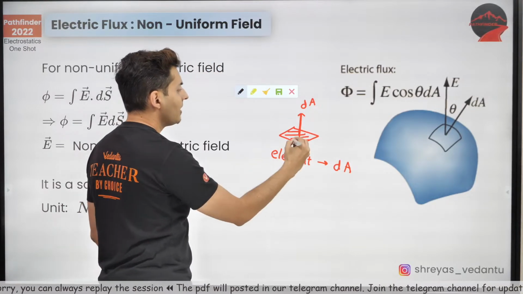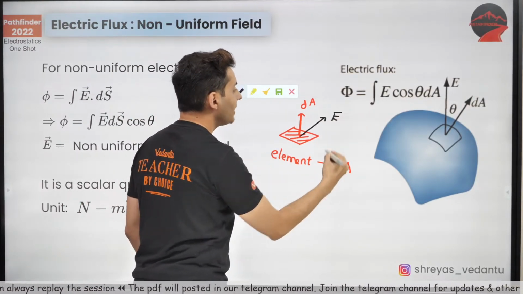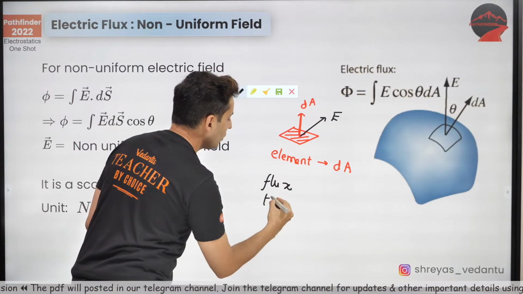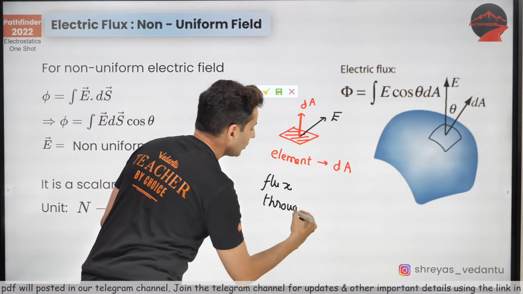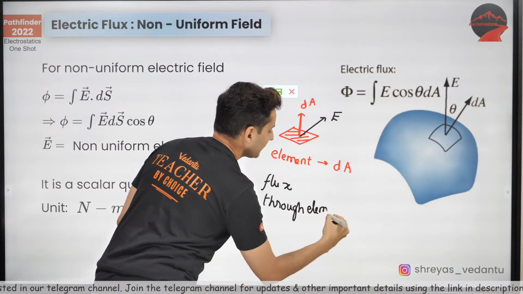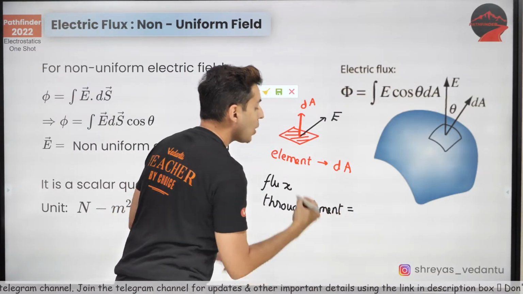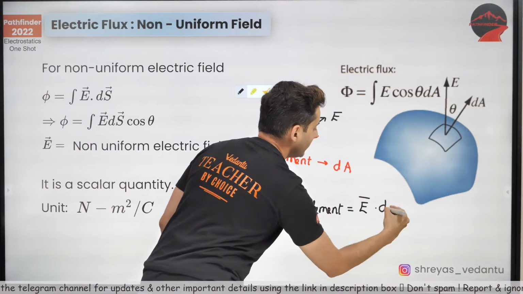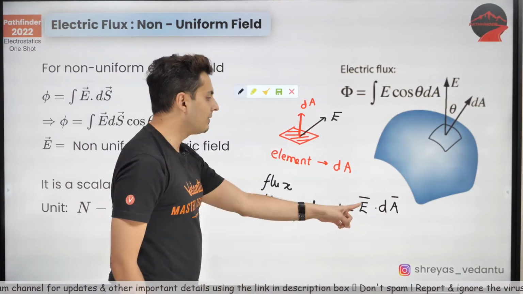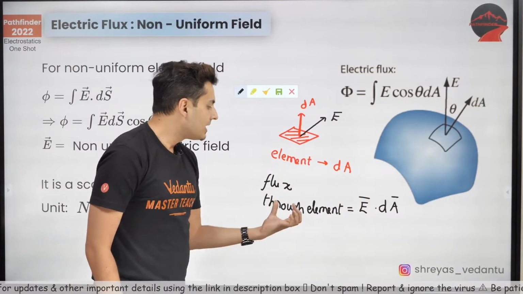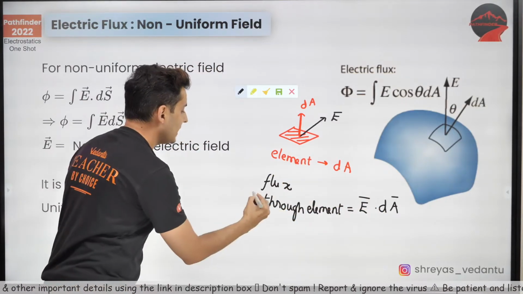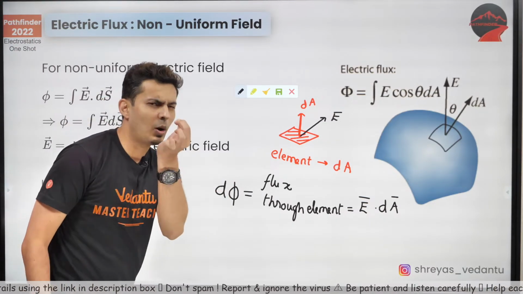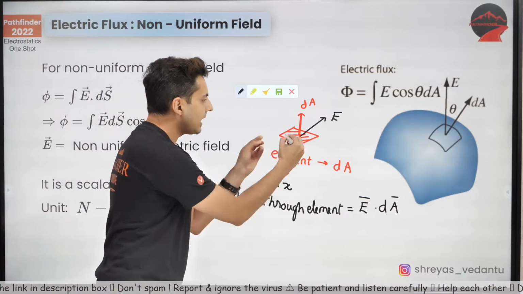From this area, maybe the field is E, so the flux through that element will be electric field over there dot the area vector. Electric field at that point into the area vector is the flux through that element. That means it is d phi. It's a small flux passing through that area.